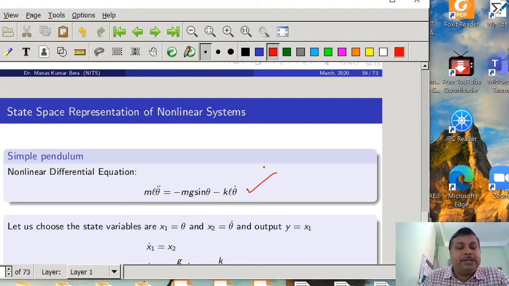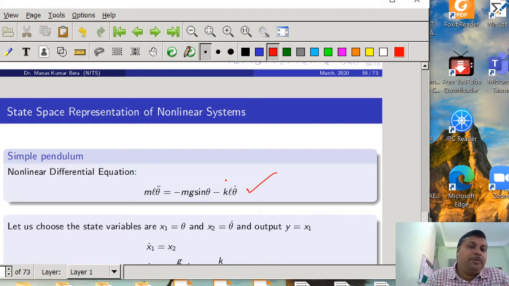Here k is representing the frictional coefficient. Now you closely observe this differential equation, which is second order. So now if we want to represent this nonlinear differential equation in the form of state space, then definitely we have to convert this second order nonlinear differential equation to two first order differential equations.